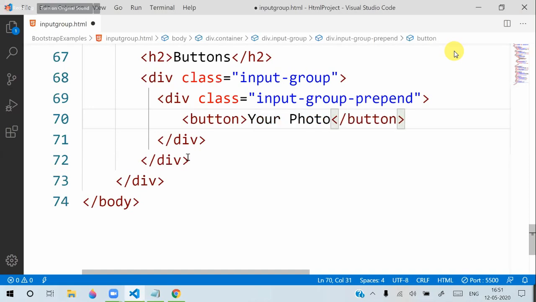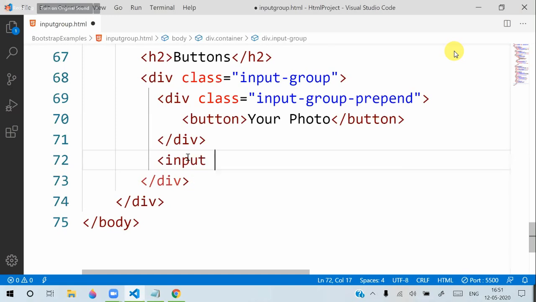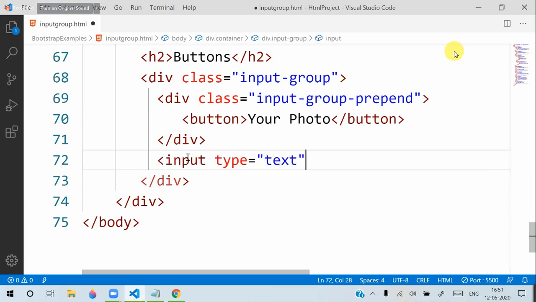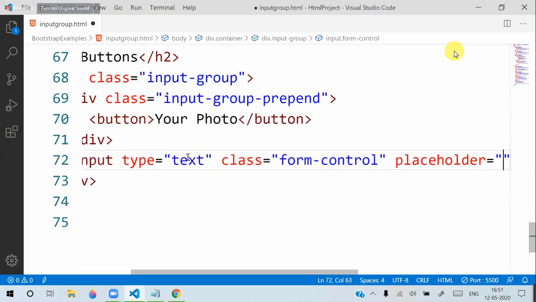And here I will define a text box: input type is equal to text, and class is equal to form control, and here we will put a placeholder, choose file.